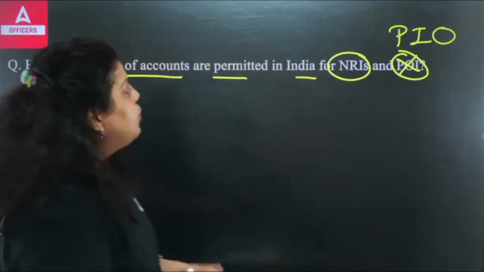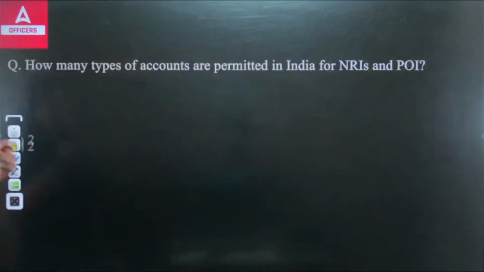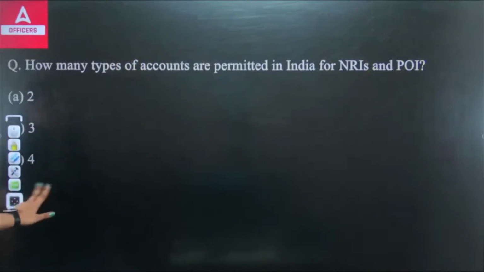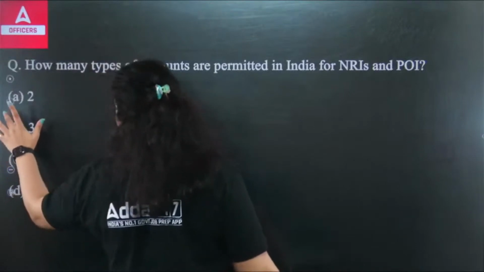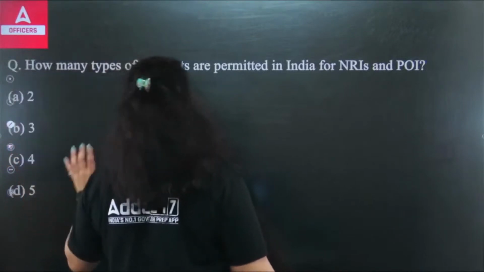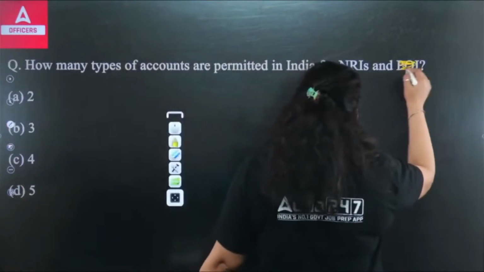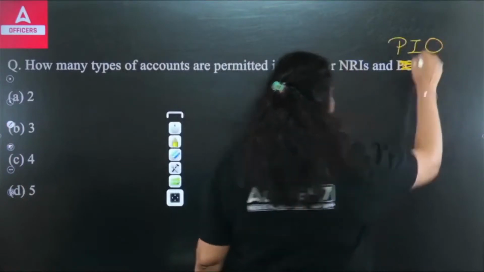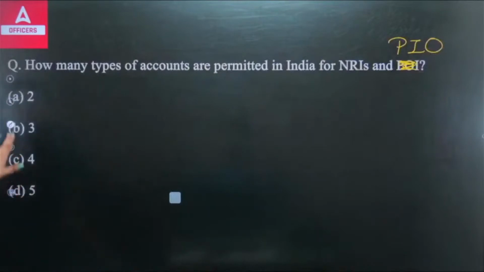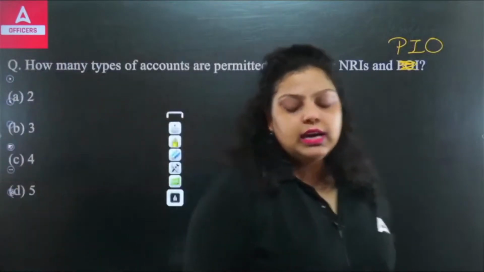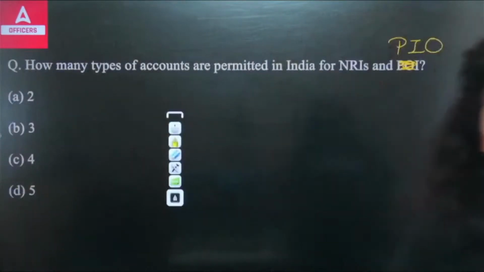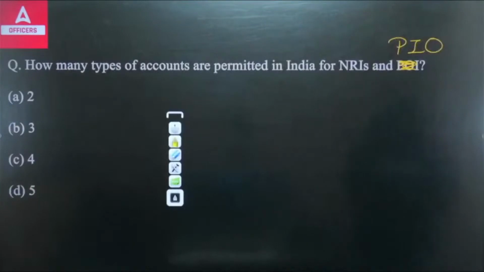So, what types of accounts can they open in India? Is it 2, 3, 4 or 5? Let me know how many accounts are allowed to be opened by NRIs and PIOs in our country. It is not POI, it is PIO, person of Indian origin. Let me know which of the following is correct: A, B, C or D. How many accounts can be opened by NRIs and PIOs in the country? I have given you the names of the accounts also, so I hope you can easily answer this question.